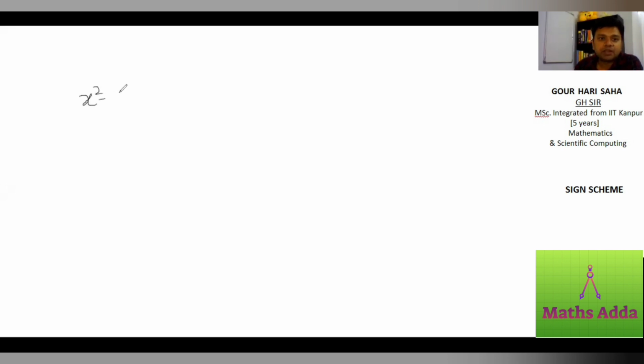x square minus 4 greater than 0. Many of you will write its answer as this: x square greater than 4, and so x is greater than plus minus 2. It's not correct. How to solve it? First, let us see why you write this one.